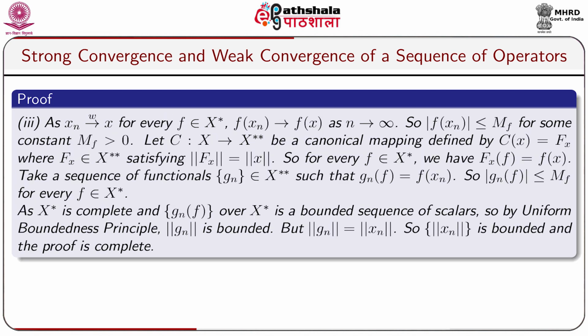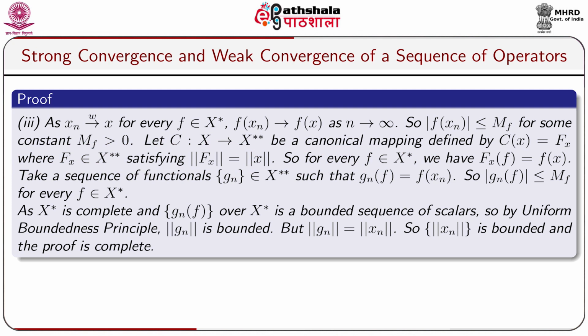Now we shall give a proof of 3. As x_n converges to x weakly, for every f belonging to X star, f(x_n) converges to f(x) as n tends to infinity. So modulus of f(x_n) is less than or equal to m_f for some constant m_f greater than 0, because every convergent sequence is bounded. Let C from X to X double star be a canonical mapping defined by Cx equal to Fx, where Fx belongs to X double star satisfying norm of Fx equal to norm of x. So for every f belonging to X star, we have Fx(f) equal to f(x).